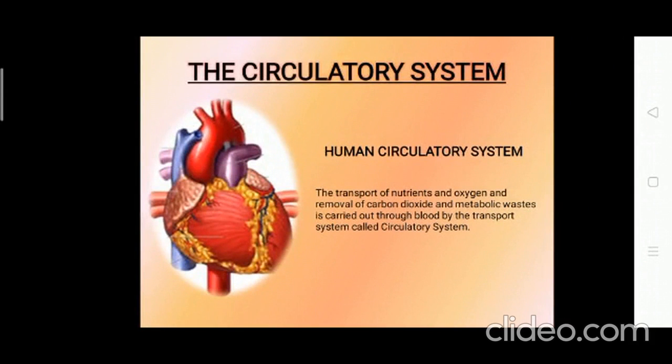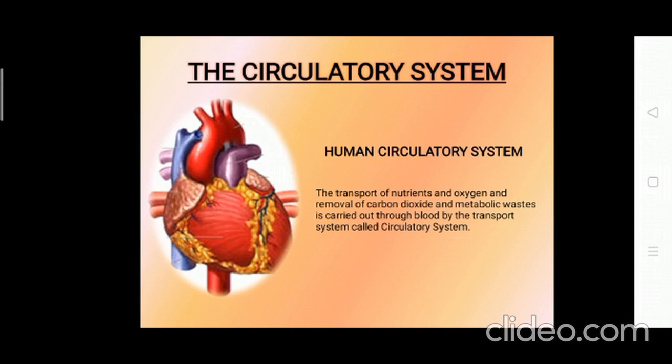Good morning, students. Today we are going to study the circulatory system. The human circulatory system, as we will be dealing with over here. We all know that both human beings and animals need food, water, oxygen and more to stay alive. Simultaneously, there are certain harmful substances which also have to be removed from our body.